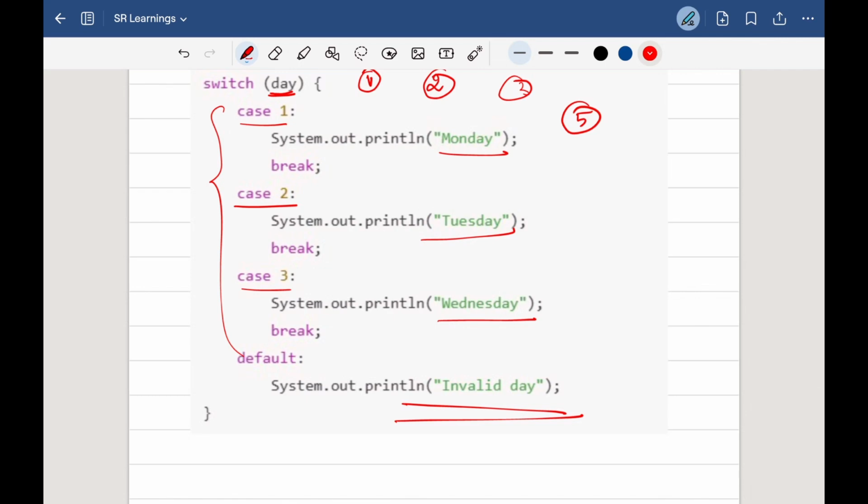So I hope I have covered the entire part about the conditional statements. Now let's go to the next concept and move further.